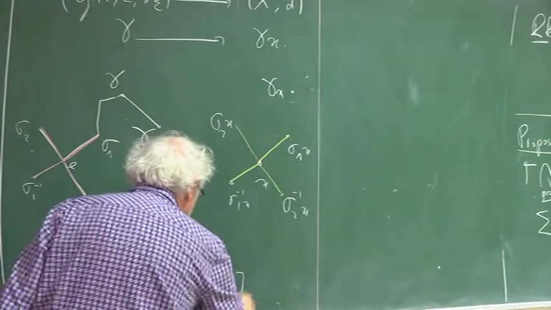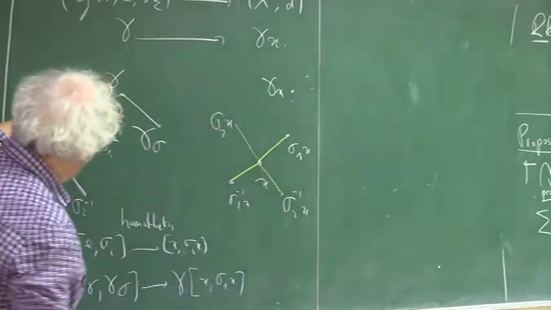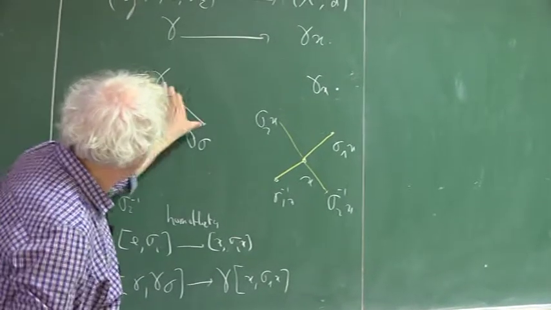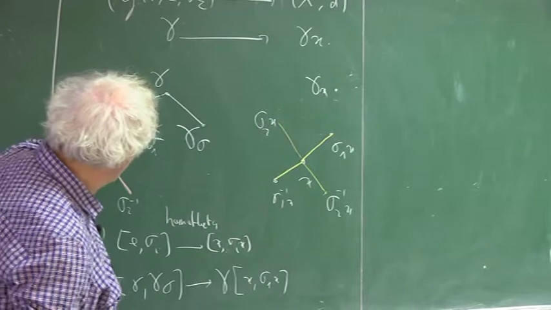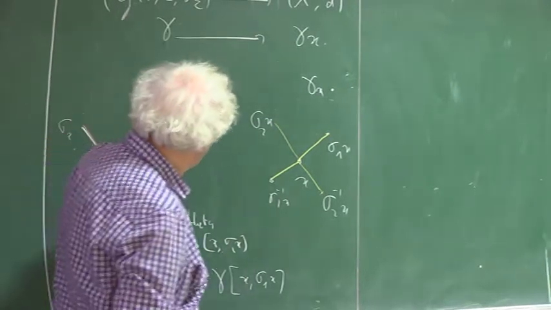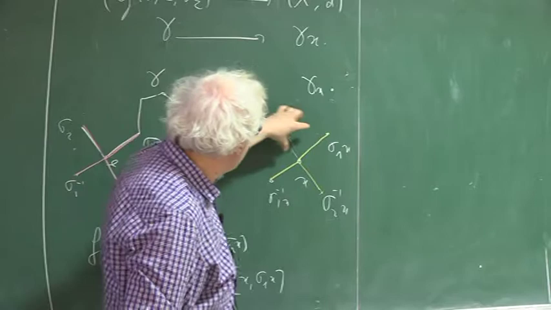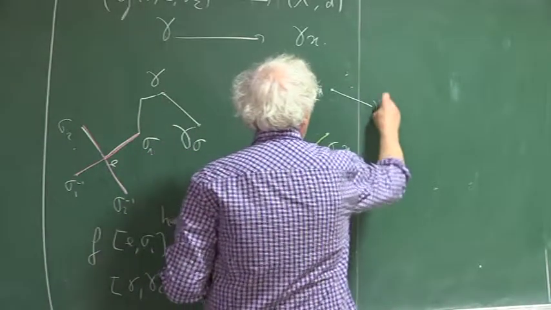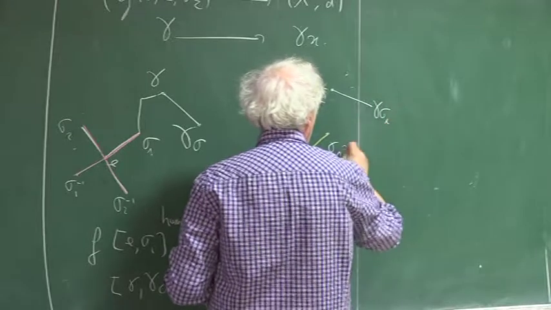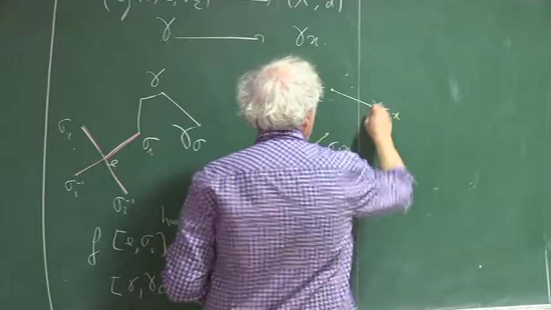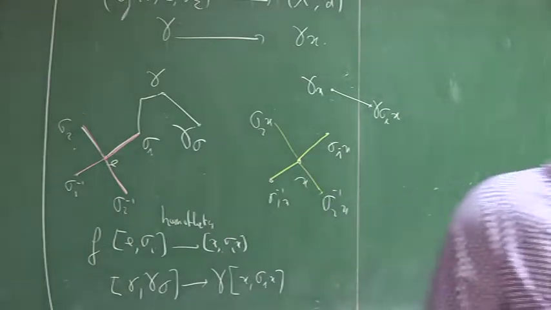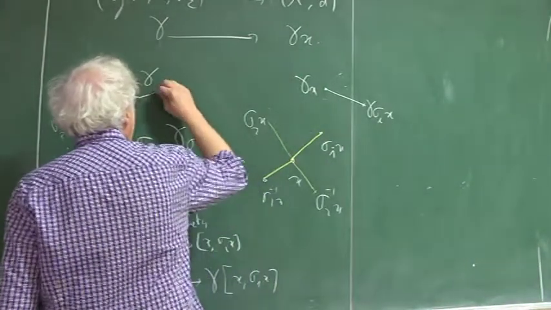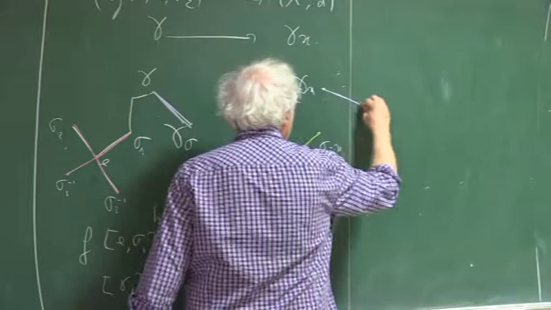You see, this segment is the image by gamma of this red segment. Gamma takes this segment in the Cayley graph and sends it to this segment. And then I do the same: I send this yellow segment to gamma sigma i of x. So this is sent to this.